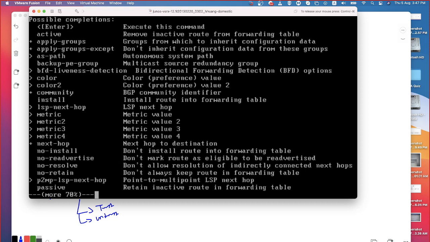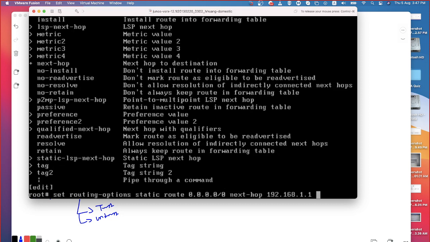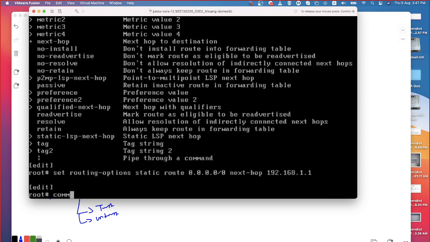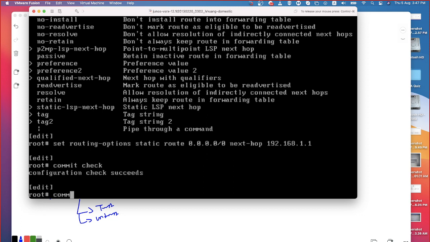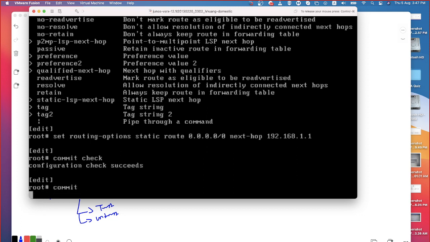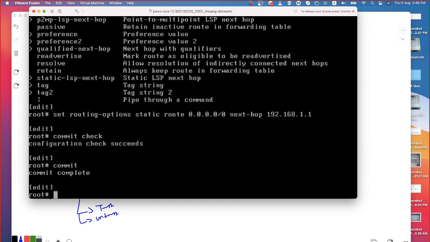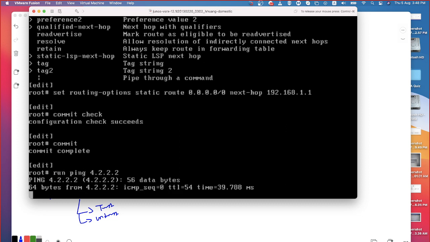Next hop address is done. Commit check. Commit. So don't forget, in production, before you go for commit, do commit check first. Okay. Now ping 4.2.2.2. See, I'm able to reach it.